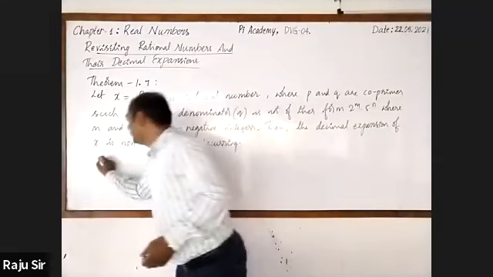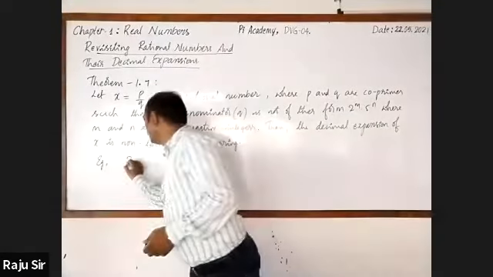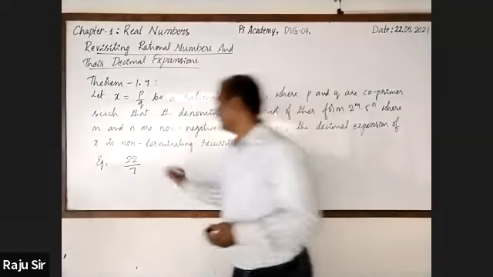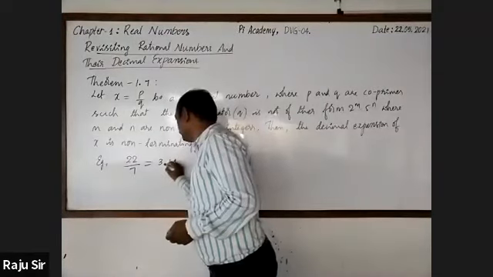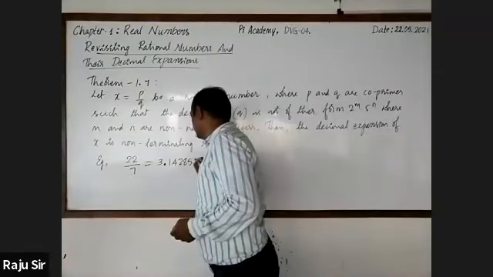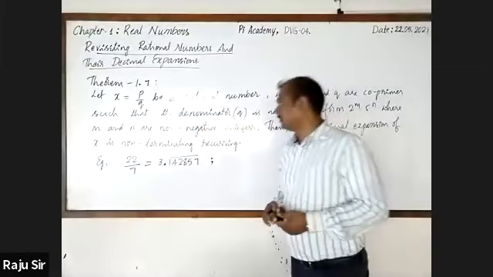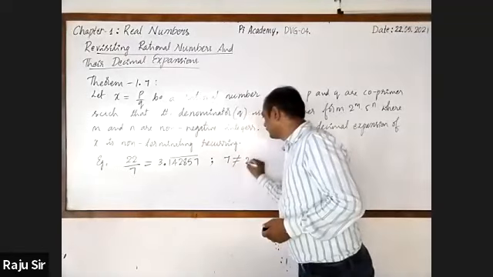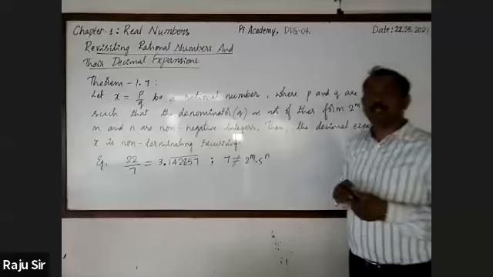Now you are taking an example, that is, say 22 by 7. Here, this is equal to 3.142857 bar, where q, that is 7, is not of the form 2 raised to the power m into 5 raised to the power n.